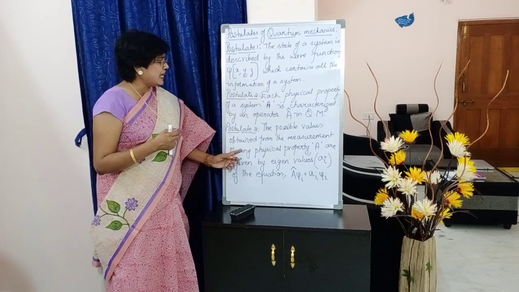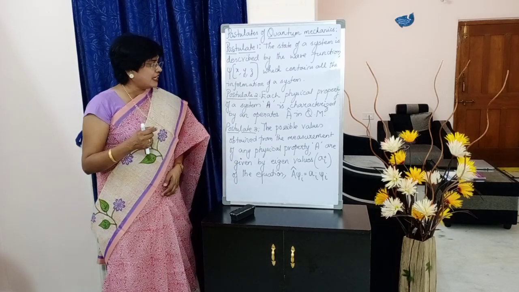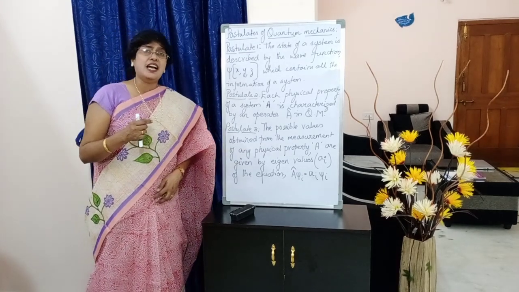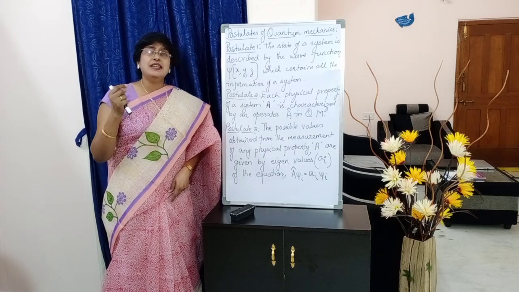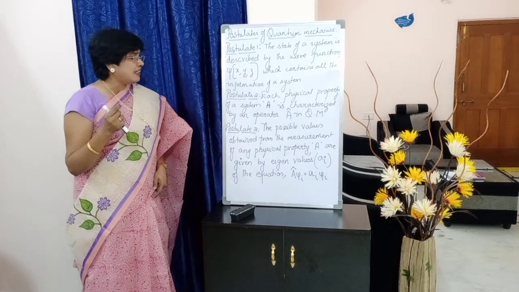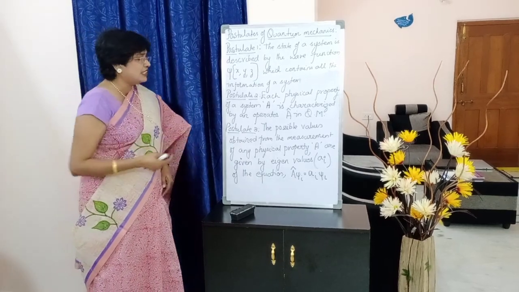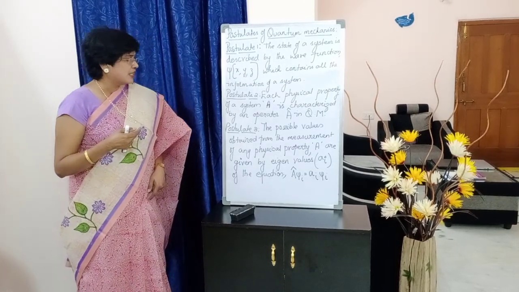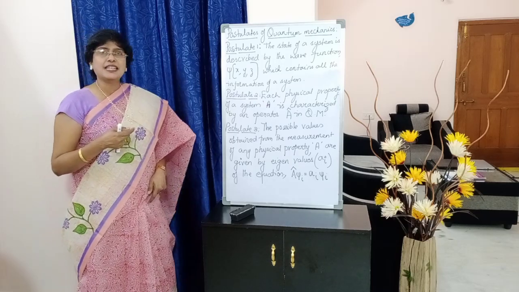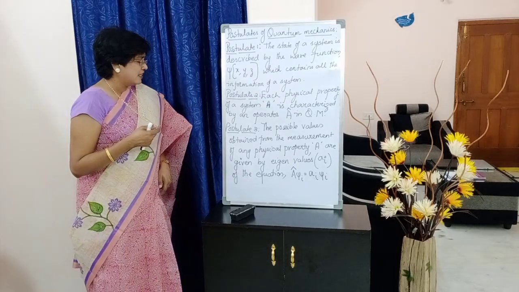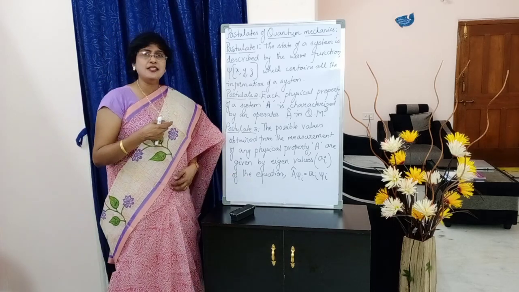So write down: the possible values of any physical property A are given by eigenvalues, E-I-G-E-N. Eigenvalue, we represent it by AI. I have written in the brackets, given by the eigenvalues AI, of the equation.